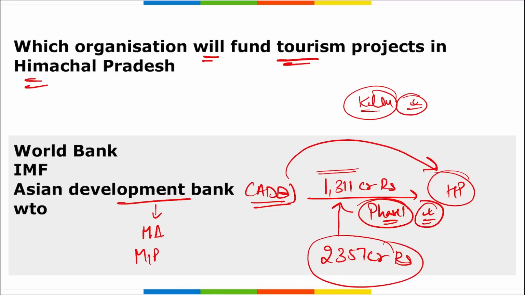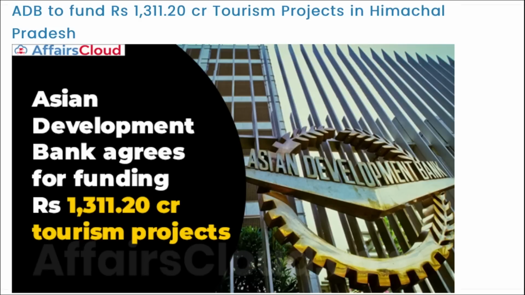Manila, Philippines is the headquarters, and it was established in 1966. The World Bank and IMF both have their headquarters in Washington DC. IMF provides funds to a country when it is in distress, having monetary stress or a monetary crisis. The World Bank provides funds when a country wants to grow, and it provides money for infrastructure development. So the correct option here is Asian Development Bank.